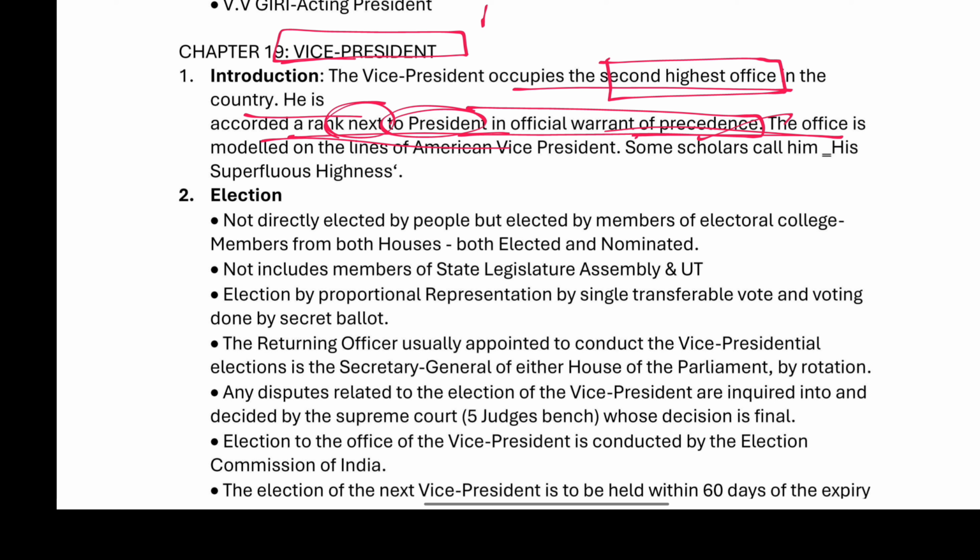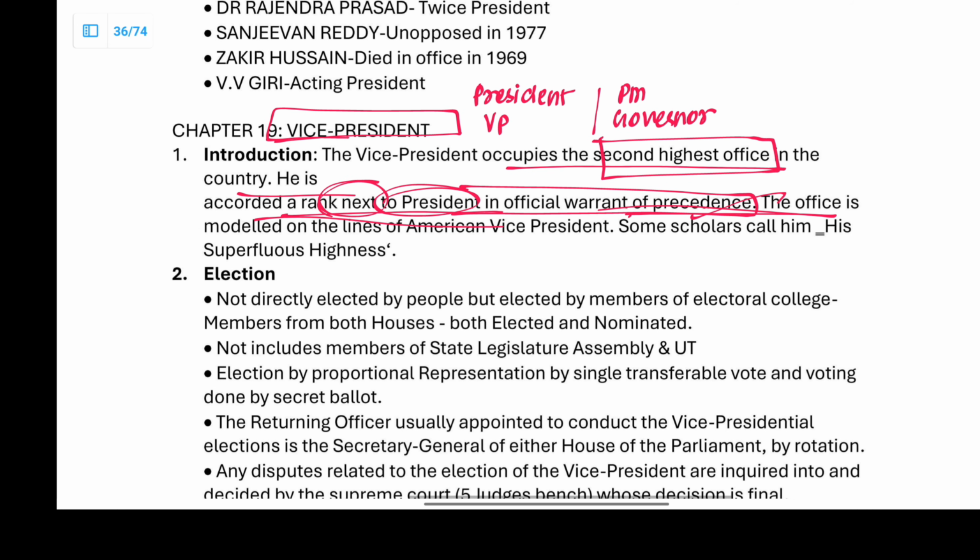Now, first we have the President. The second is the Vice President. When we have the President and the Vice President, then we will have the Prime Minister and the Governor. Next in line is the former President. After the former President, we will have the Deputy PM.